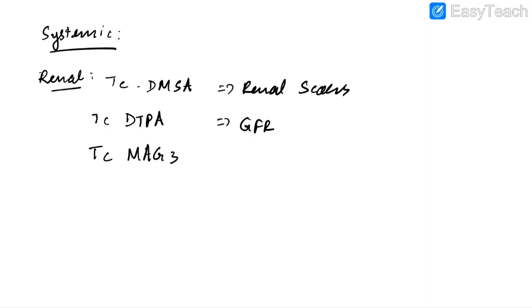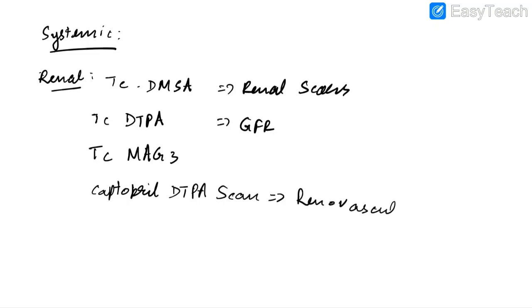It is basically a functional evaluation of the kidney. For renovascular hypertension, we use a captopril DTPA scan. This is useful for renovascular hypertension. However, the gold standard investigation in renovascular hypertension is invasive renal angiography.